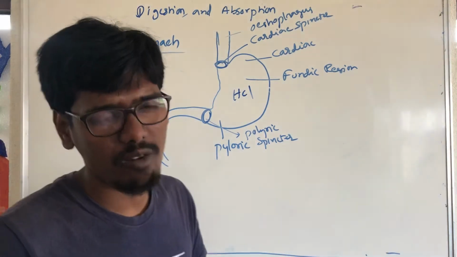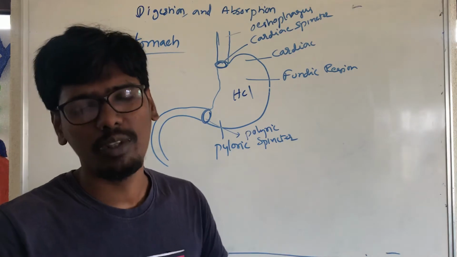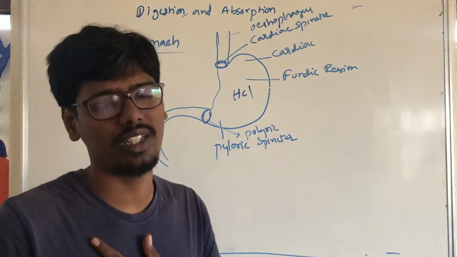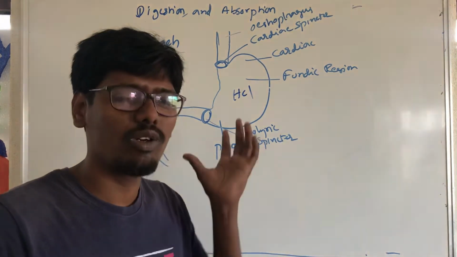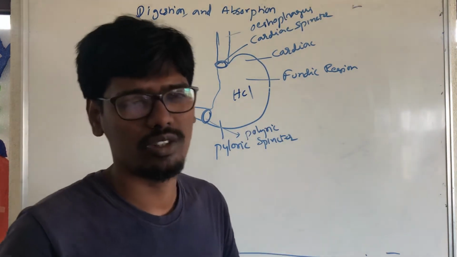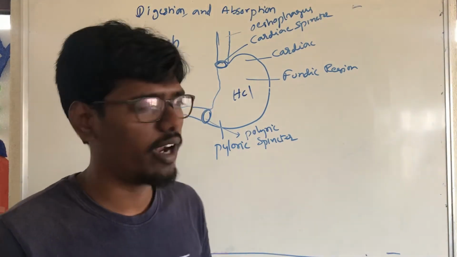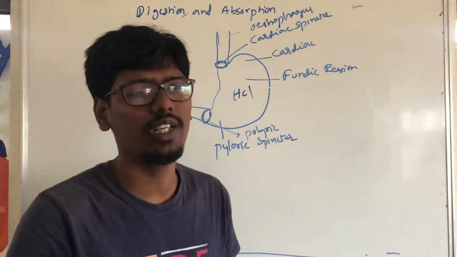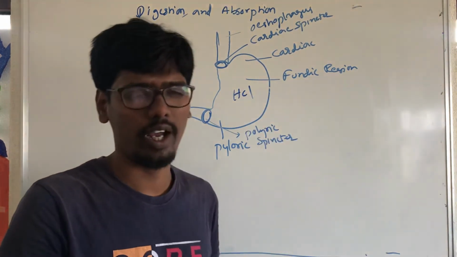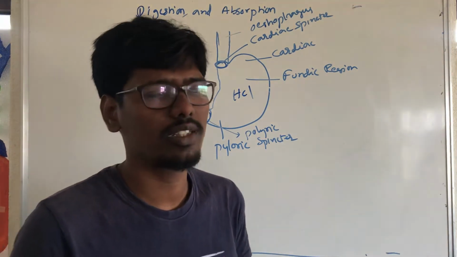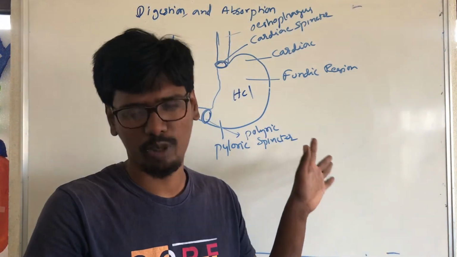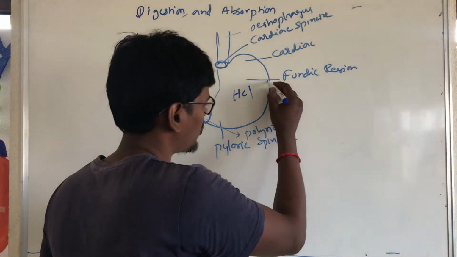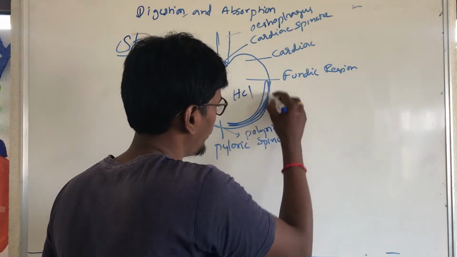The stomach has HCl, hydrochloric acid, and the first thing the hydrochloric acid does is kill the pathogens. The HCl mixes with the food. It is highly acidic food. It may damage the walls of the stomach. This part is called the stomach.